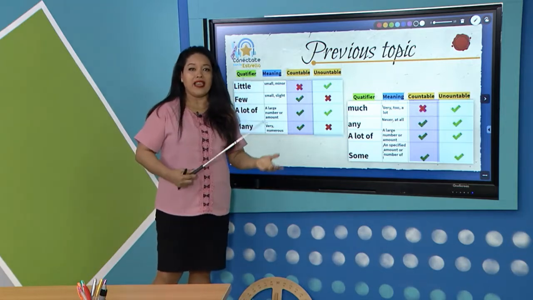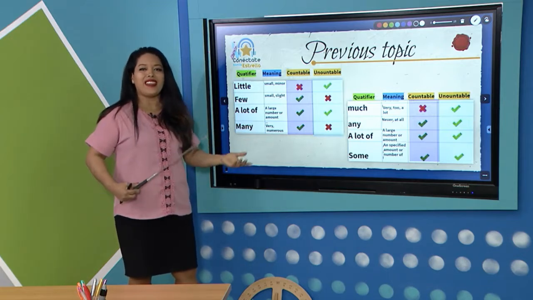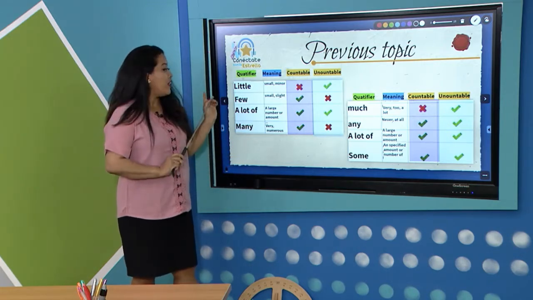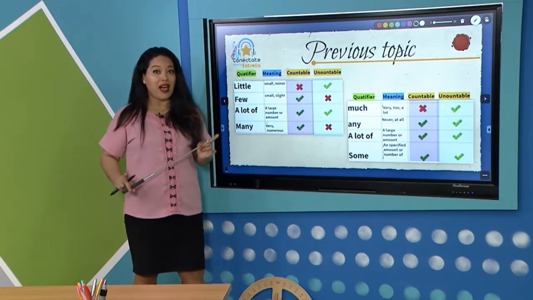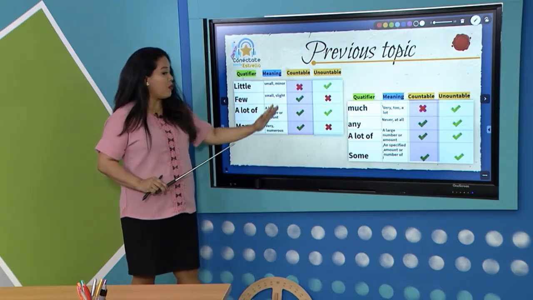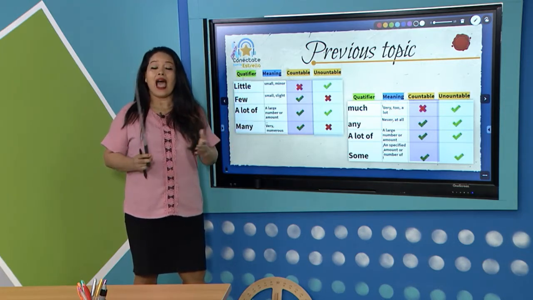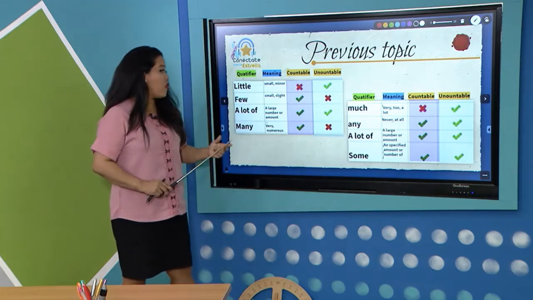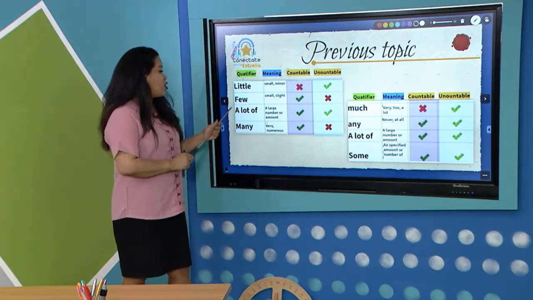They modify nouns or pronouns, and they differ from numbers. The numbers indicate precise quantity, but when we use quantifiers, it's because we don't have an exact amount. The most common quantifier used in English is little.